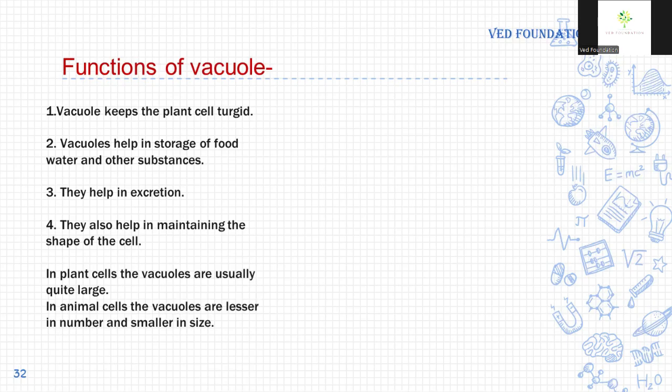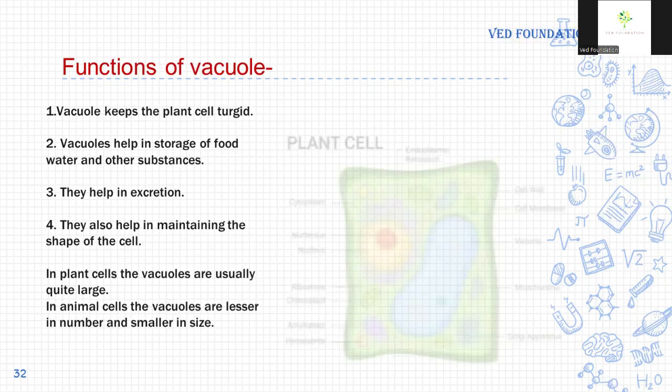Vacuoles help in storage of food, water, and other substances. They help in excretion. They also help in maintaining the shape of the cell. In plant cells, the vacuoles are usually quite large, and in animal cells, the vacuoles are lesser in number and smaller in size.